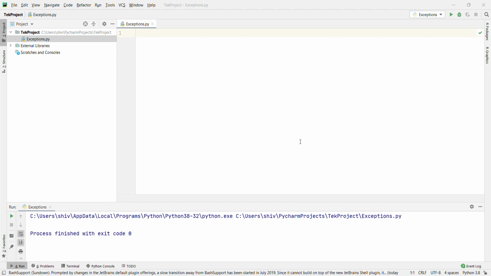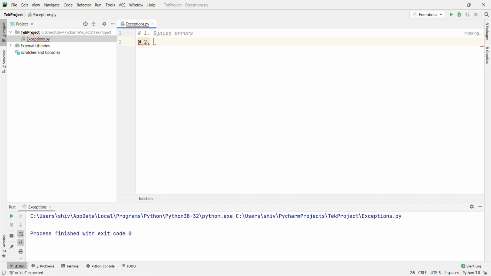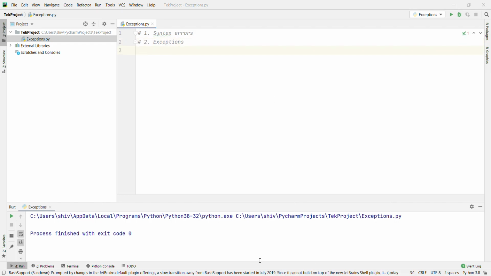Right? There are basically two kinds of error. One is the syntax error and the other one is the exception. Okay, so what is a syntax error? Syntax errors, also known as parsing errors, are perhaps the most common kind of complaint you get while you are still learning Python. Okay, let's go with an example.